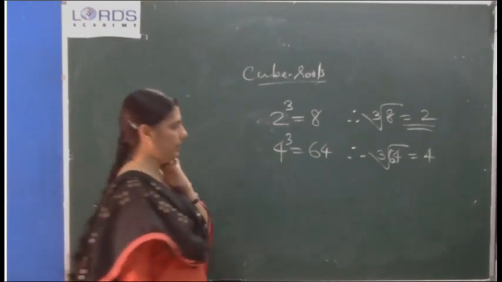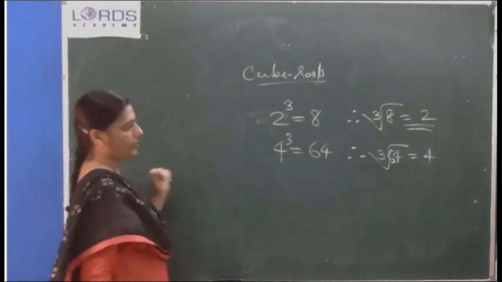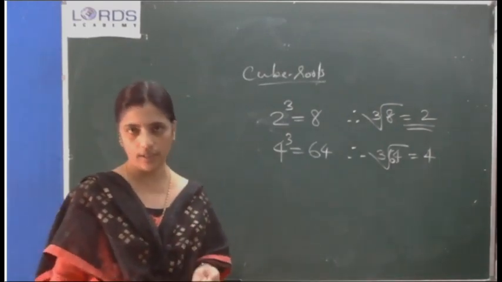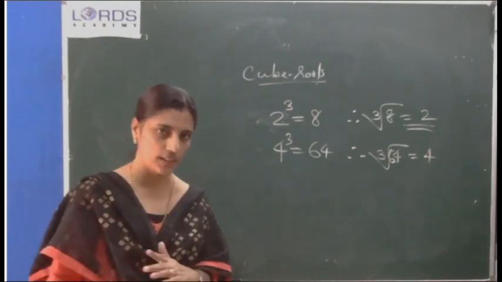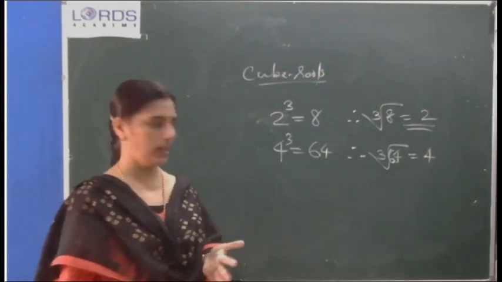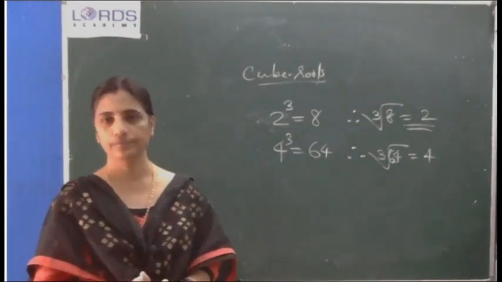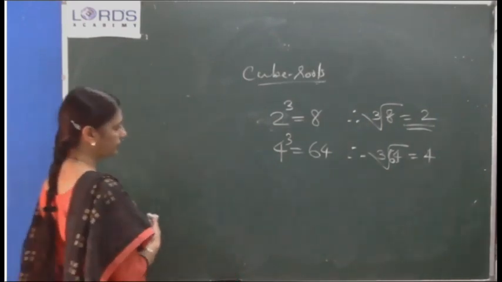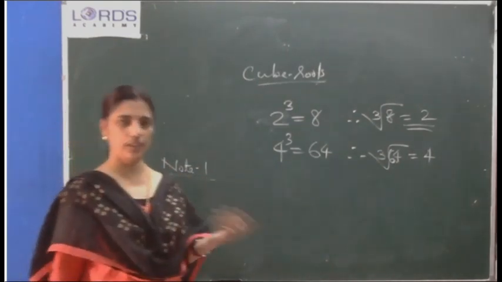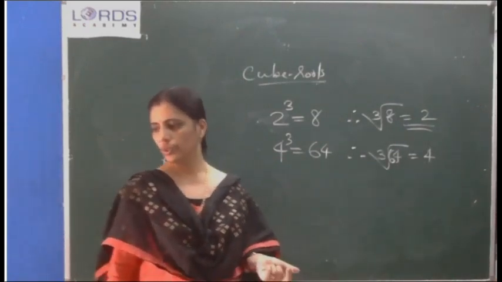Okay, next I am asking. Definition you can write after the class. Copy from the textbook. Okay, definition, is it clear? Then the writing you can do after the class. It should be there in your notebook. Okay, and examples if you need you can write now. Then first note, note 1. Note only I will give. Definition you will take from the textbook. First note, what is that note? That first I will explain to you.